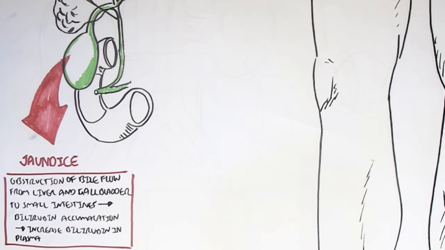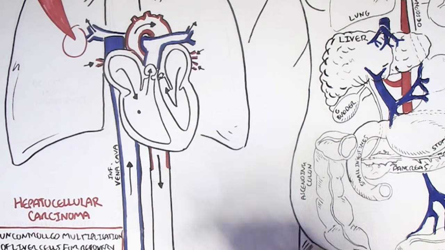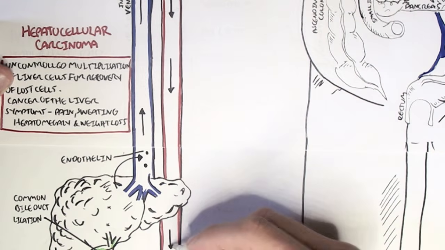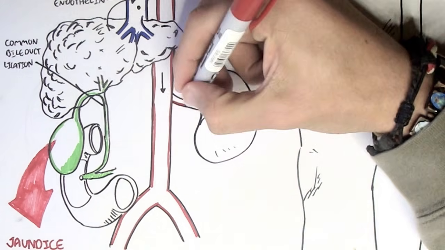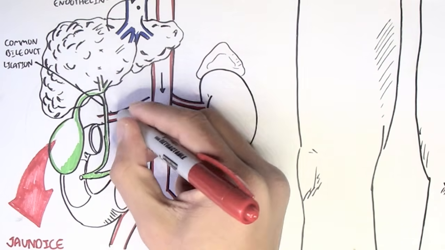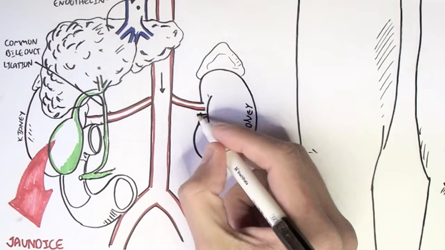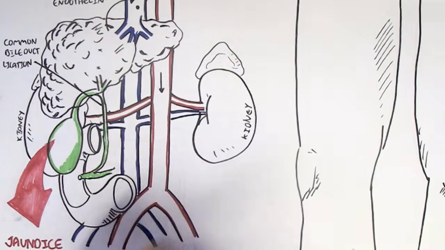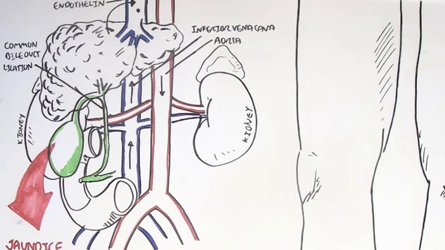Now the blood leaving the heart, the arterial blood supply, will supply fresh oxygenated blood to many organs. For example, the aorta will supply blood to organs including that of the kidneys. Here we have 2 kidneys that are supplied with fresh oxygenated blood. The blood leaving the kidneys are the kidney veins, and they will connect with the inferior vena cava, which will then bring the deoxygenated blood back to the heart. It will not connect with the liver, it will just connect with the inferior vena cava straight away.